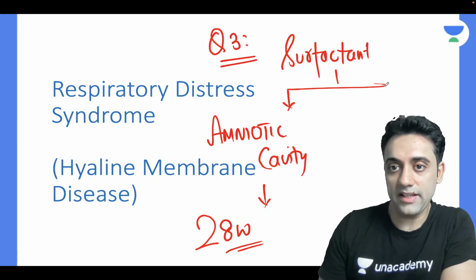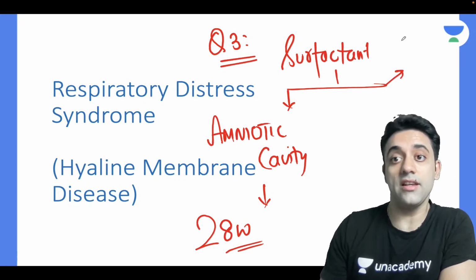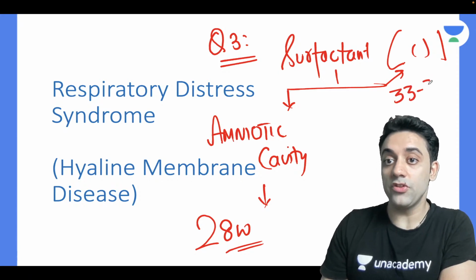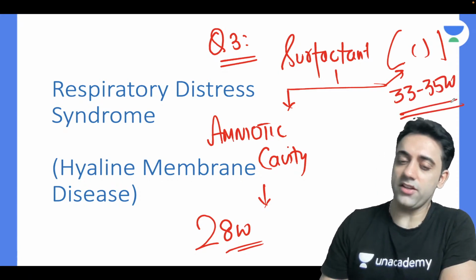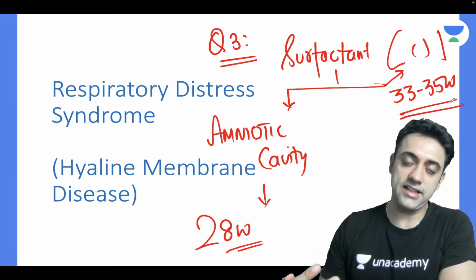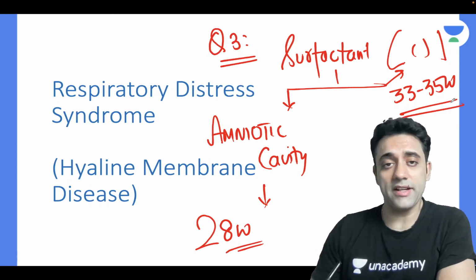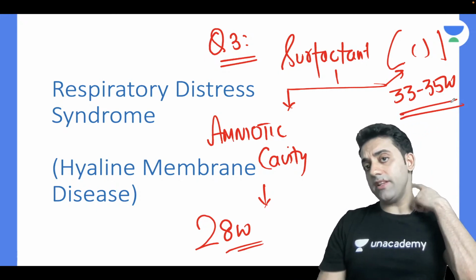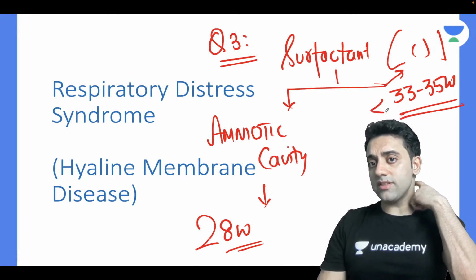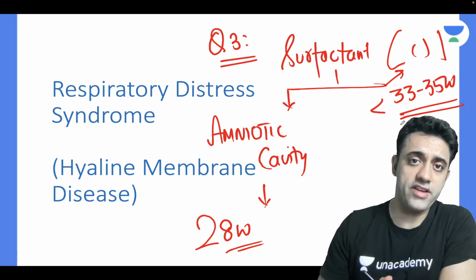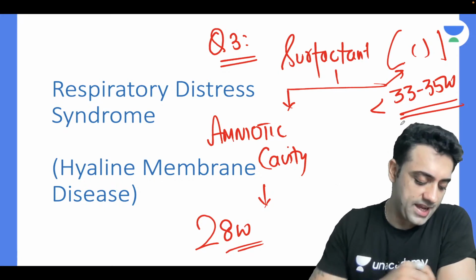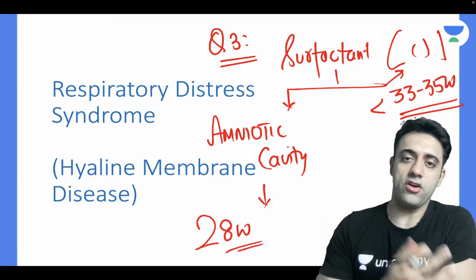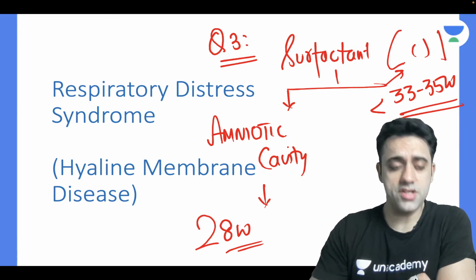Second, when are you expecting the surfactant in the lungs, at mature levels? Yes, by 33 to 35 weeks. By 33 to 35 weeks you're expecting the surfactant in the lungs, whereas you're expecting it in the amniotic fluid by 28 weeks. So can we appreciate that any baby who is less than 33 to 35 weeks will definitely have a problem with breathing because of the deficiency of surfactant.